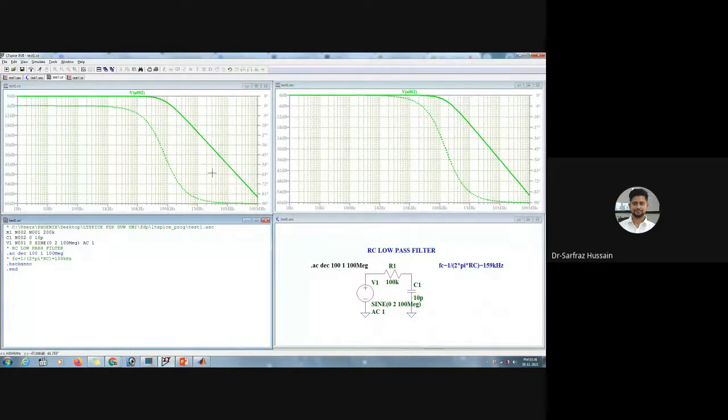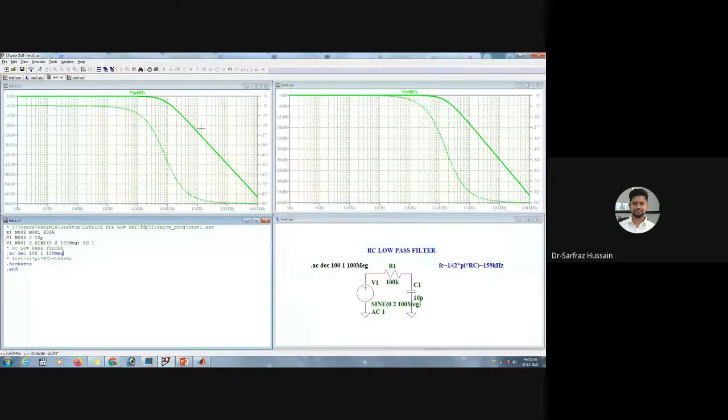So there are two ways in LTSpice. You can either make use of the Spice code, or you can make use of the schematics. Whichever you feel comfortable with, you can use both. You can either use a schematic or a netlist. That is why LTSpice is getting so much attention, because there are a lot of tools, and even if you want to play with these waveforms,